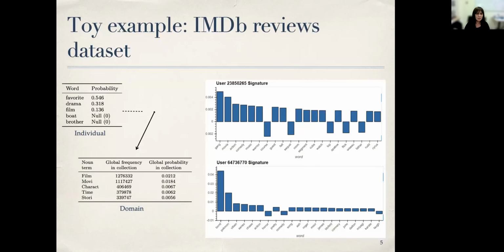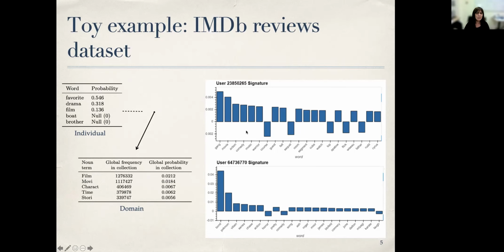Let us follow a toy example here to understand, taken from the movie domain. Here is a ranked personal usage. For example, in this toy example, the word favorite is very popular with this user. In the domain, which is the collection and a more accurate snapshot, the word film has a global probability of 2.1%, and movie of 1.8%.